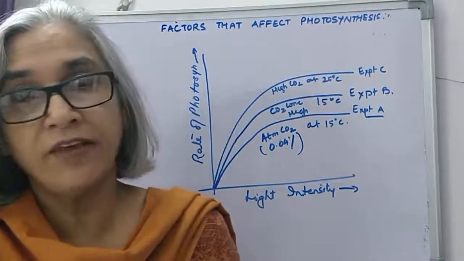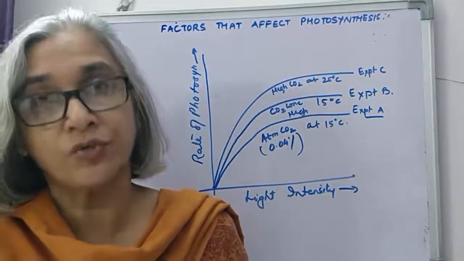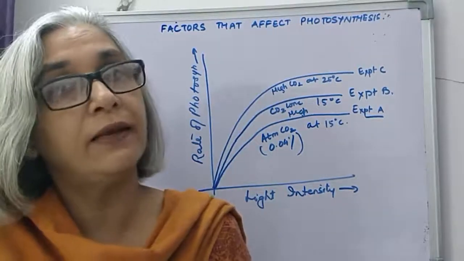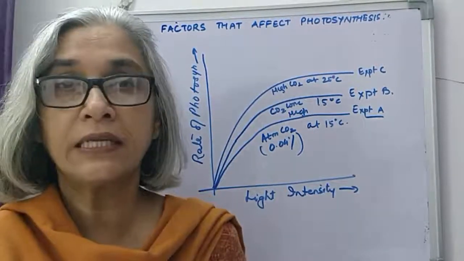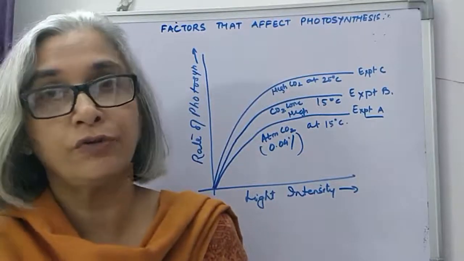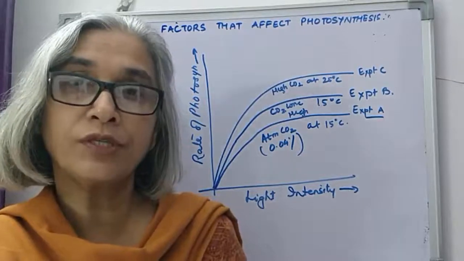So we have seen the effect of light: how quality of light, intensity of light, and duration of light have an effect on photosynthesis. Then temperature, how it influences photosynthesis, and lastly the effect of carbon dioxide concentration on photosynthesis. With this, we complete the chapter on photosynthesis today,